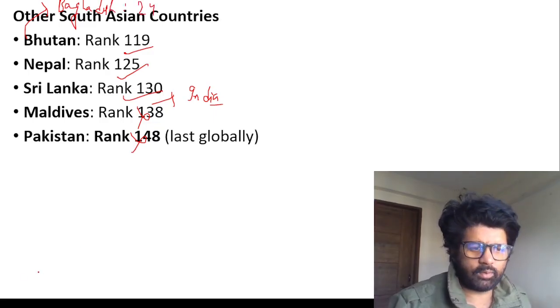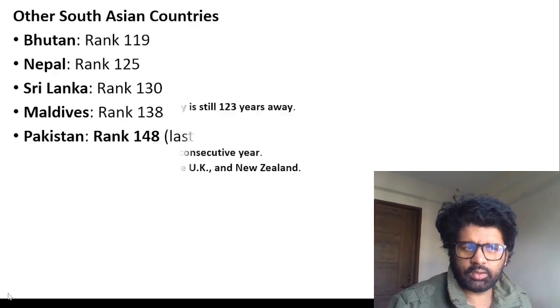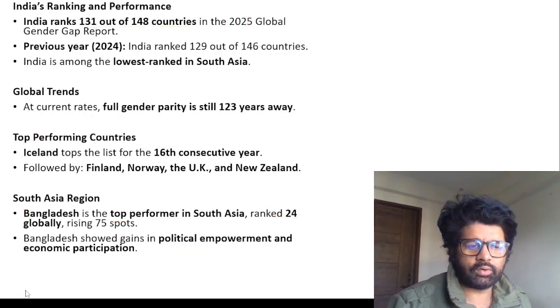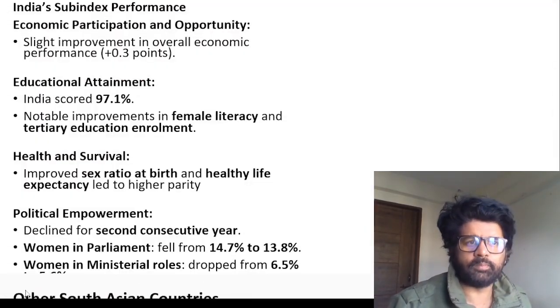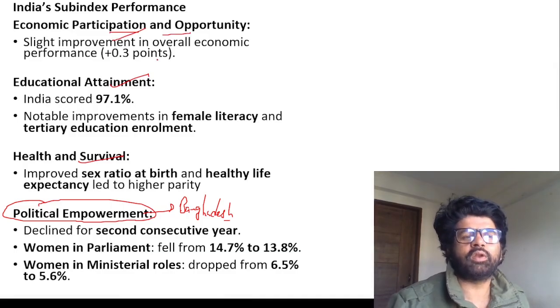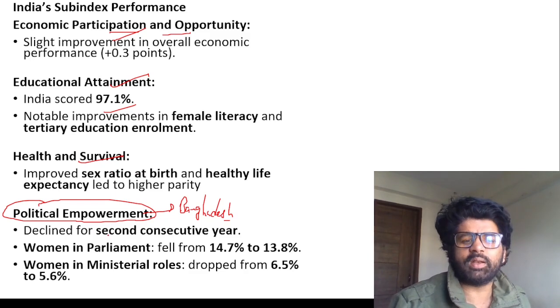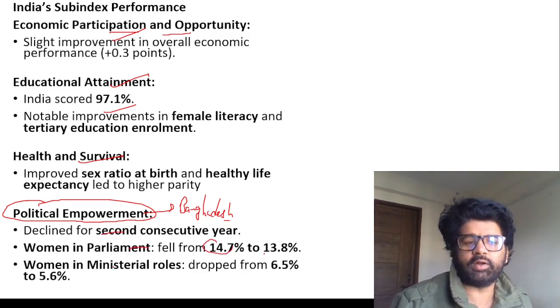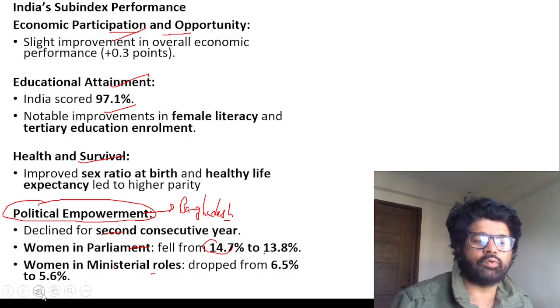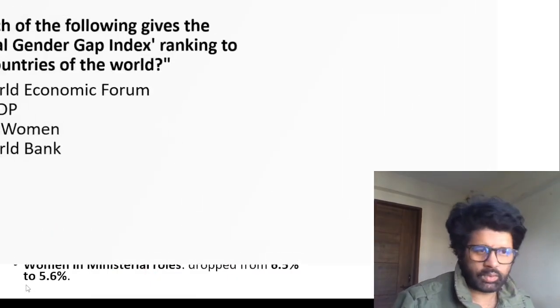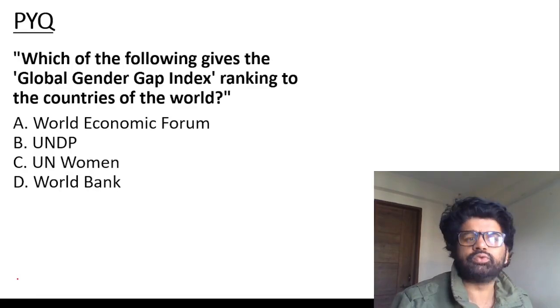What is the rank of Bangladesh, guys? 24. Whoa. So remember these facts and figures, they are important. India has improved in economic participation, educational attainment, health and survival rates. Fine. Political empowerment is not good. Women in parliament fell from 14.7 to 13.8. Women in ministerial roles dropped from 6.5 to 5.6%. So yeah, we have to do something about that.